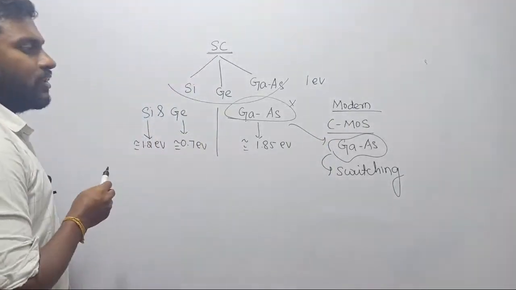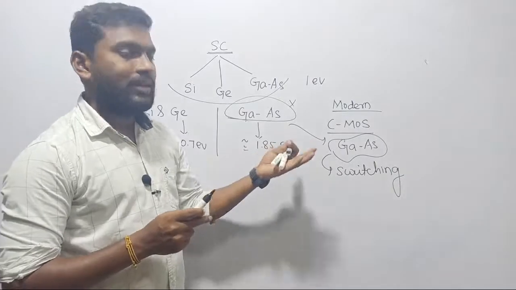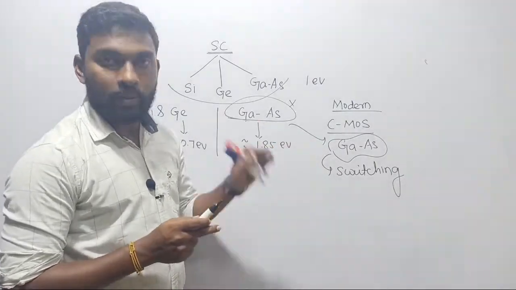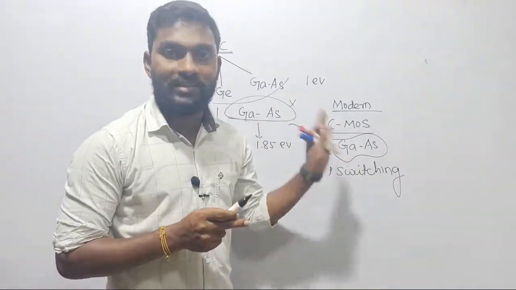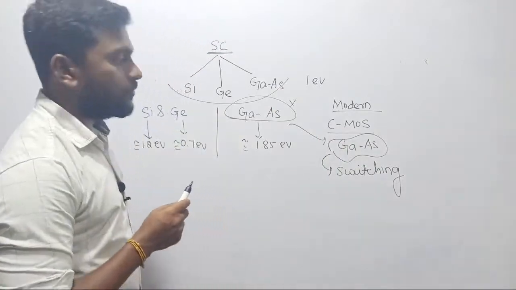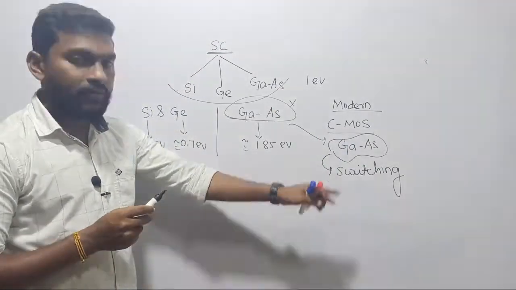Fine. So C denotes complementary MOSFET, where there will be an N MOSFET and a P MOSFET. In all types of MOSFETs, priority will be given to gallium arsenide to design the field effect transistors because of the high switching speed. I hope things are very clear now, right?